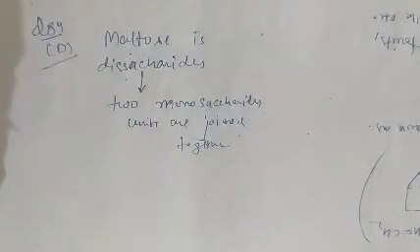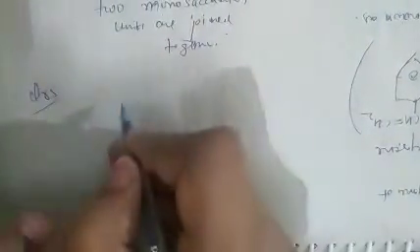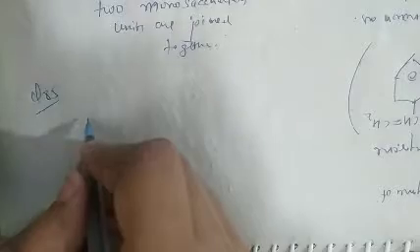See question number 85. Question number 85, what is given there? The question is, which of the following is not an antibiotic?